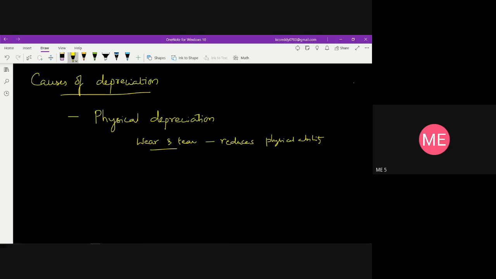A good maintenance program may improve this. If you undergo maintenance, this wear and tear will be minimized, so that the life of the equipment or machine can be improved. In addition to the normal wear, there is also accidental physical damage.